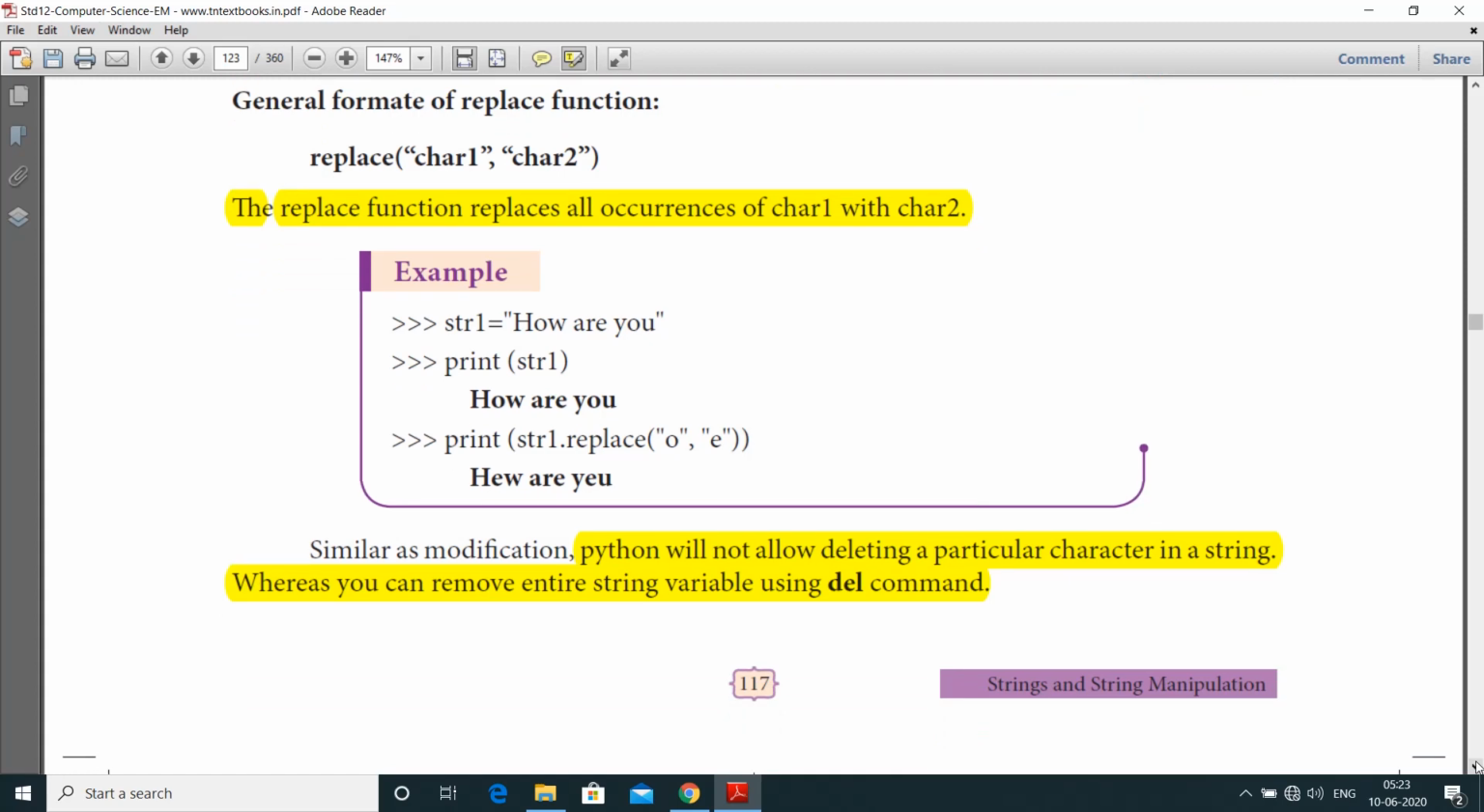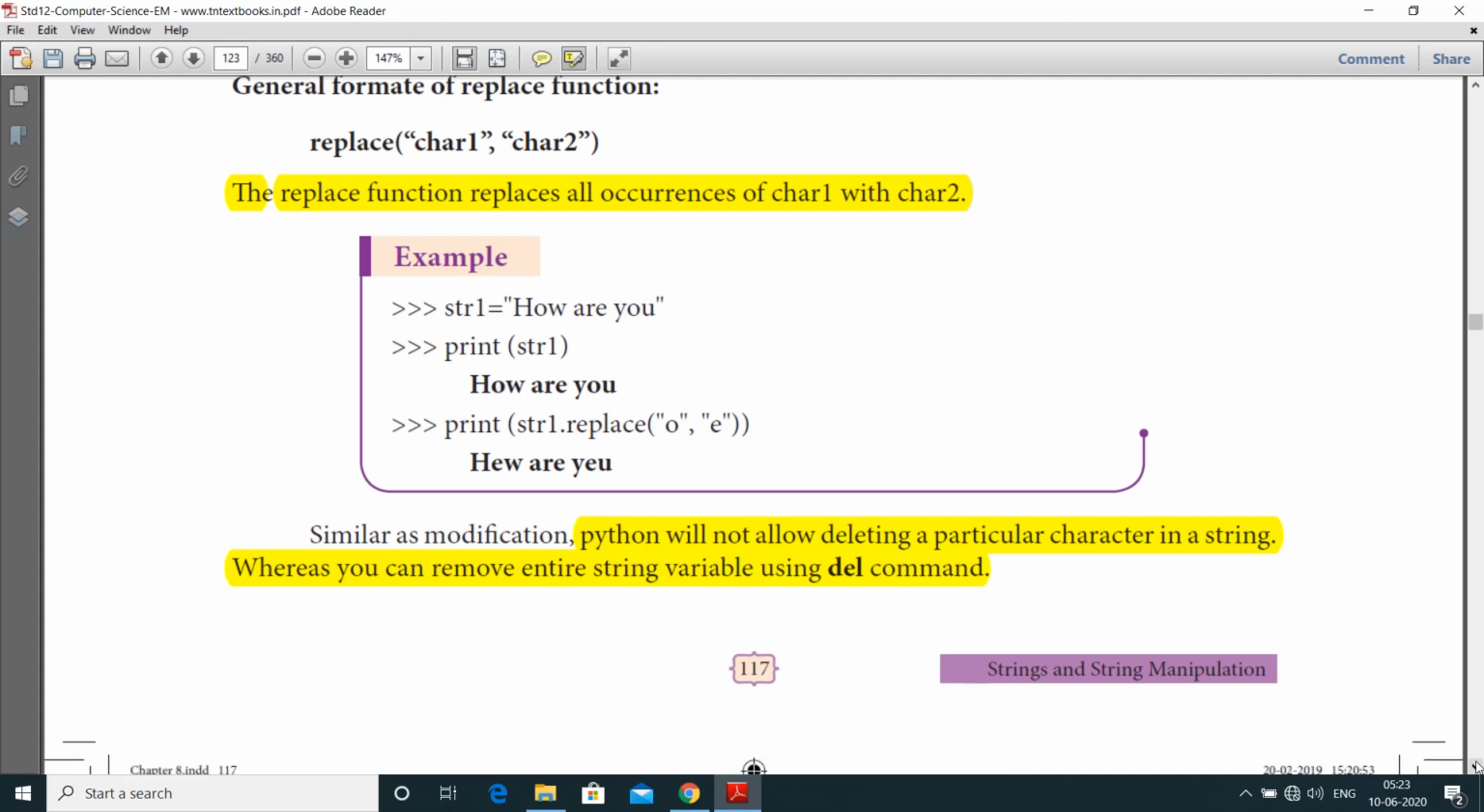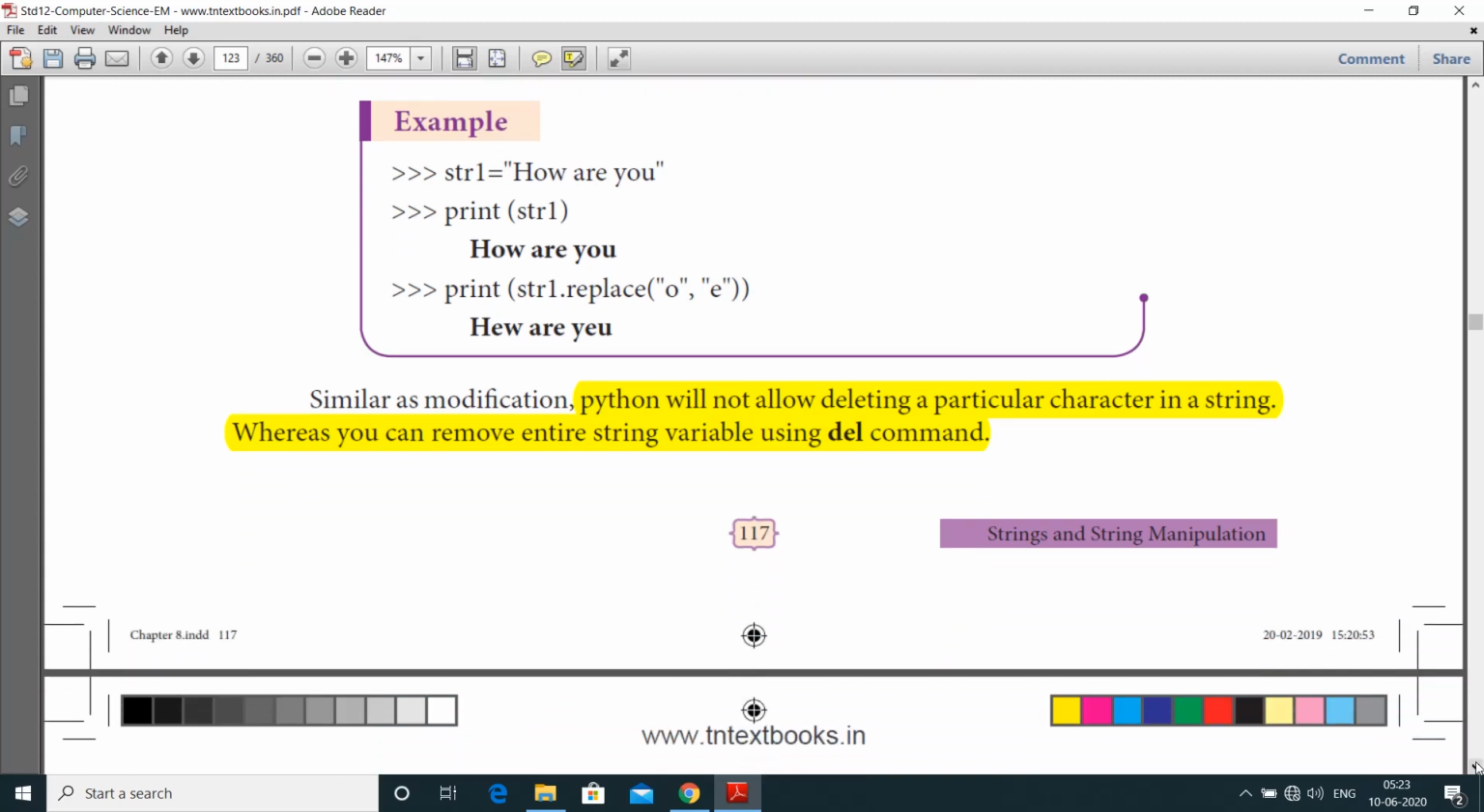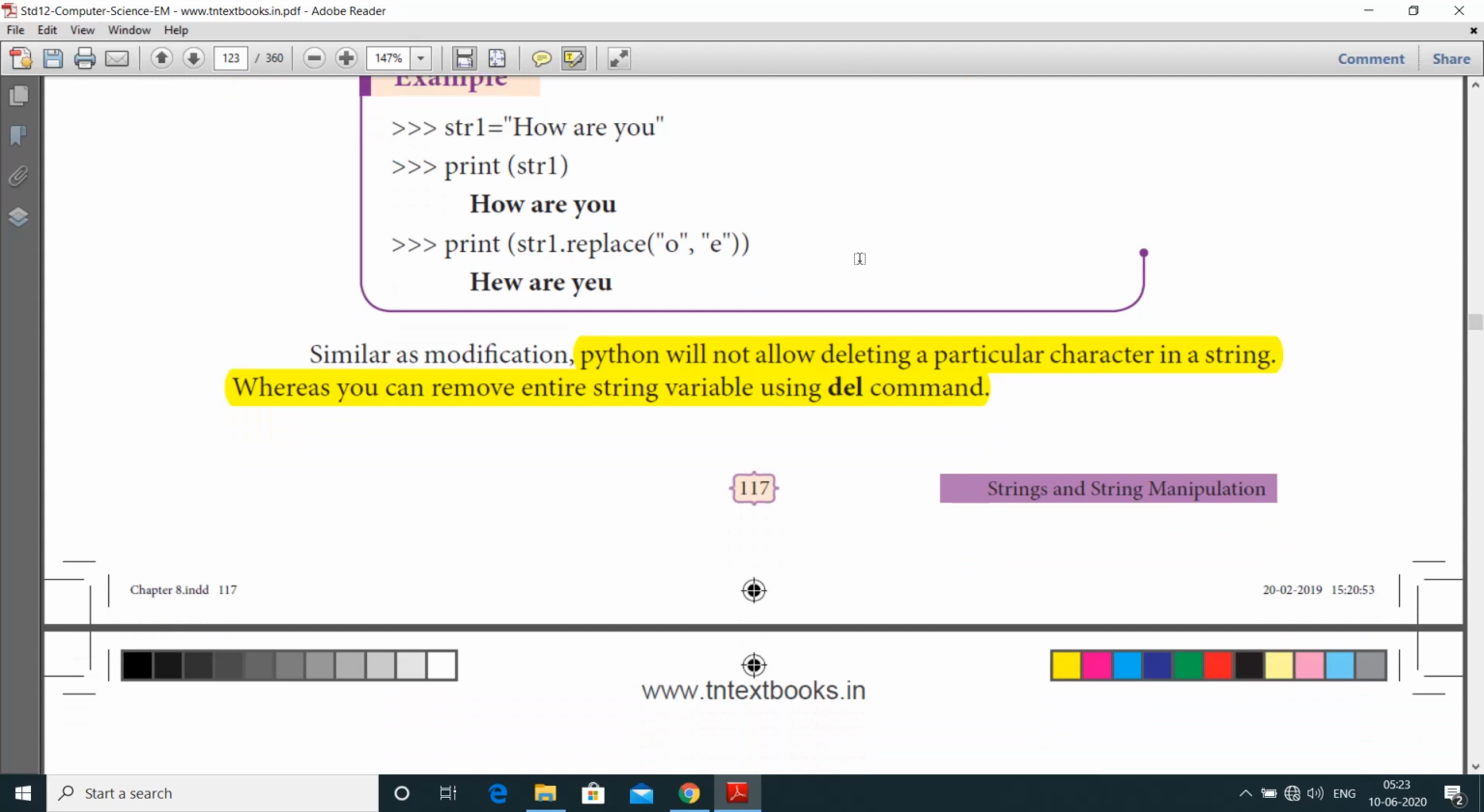Here is the example which replaces all occurrences of character 1 with character 2. str1 equal to how are you. Print of str1, how are you. Instead of the particular character, we are going to replace the character e. Print of str1 of replace o comma e.